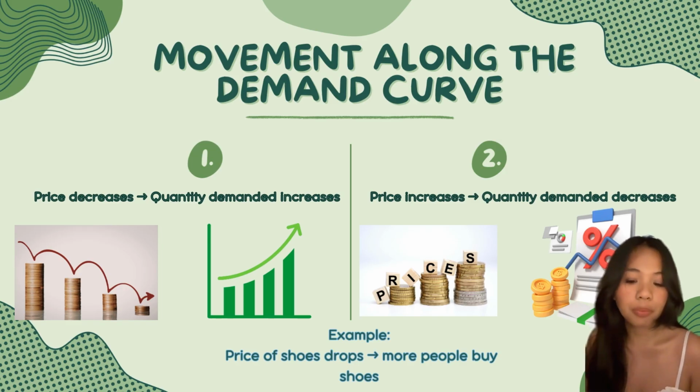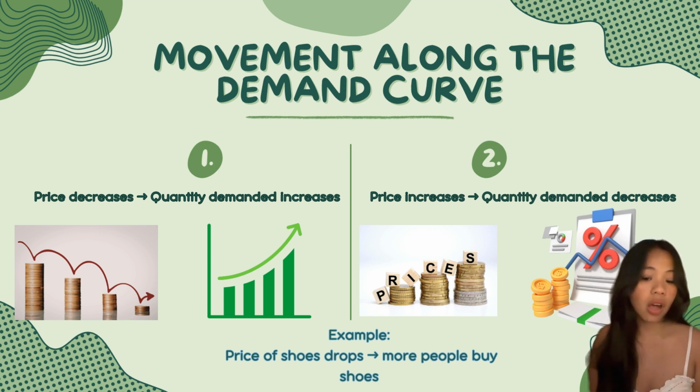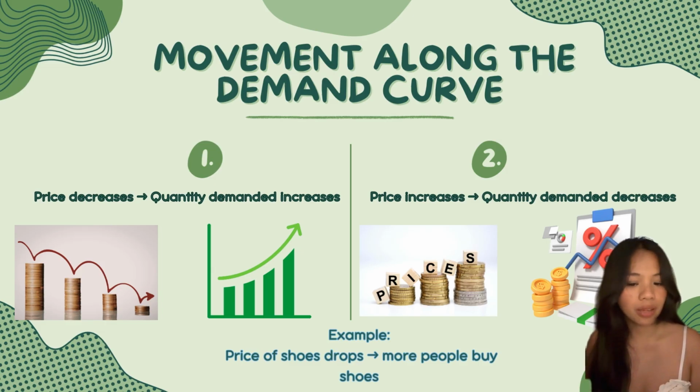For example, if the price of shoes goes down, more people will buy shoes. But if the price of shoes goes up, fewer people will buy them. To sum up, a demand schedule is a table, while a demand curve is a graph. Both show that price and quantity demanded move in opposite directions.